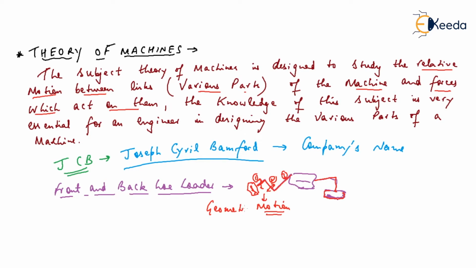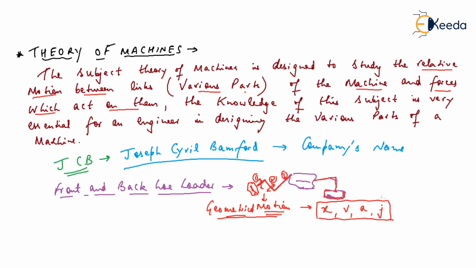Geometrical motion means its geometry is like that, so it is called geometrical motion. Due to this motion, displacement will come, and due to displacement velocity will come, and due to velocity acceleration will come, and due to acceleration jerk will come. These all are studied under the theory of machines subject. So this is called studying the relative motion between the various parts of the machine.